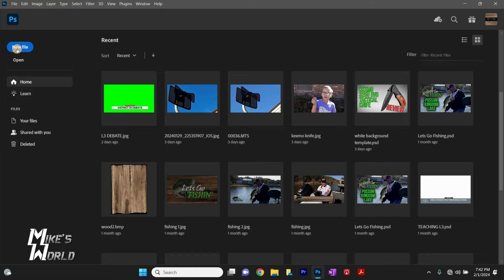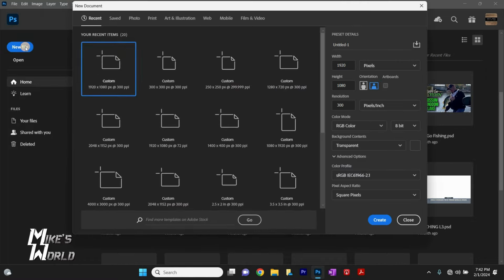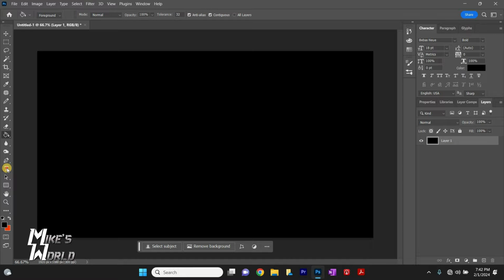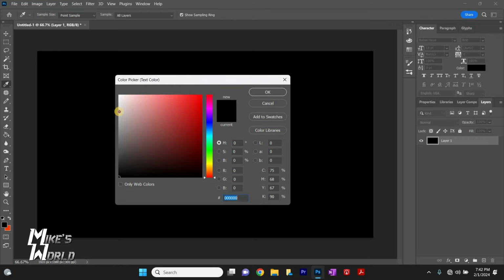Okay, so the first thing we need to do is have Photoshop. We want to create a new file in Photoshop, 1920 by 1080, 300 pixels per inch, RGB, transparent background, and click Create. Once we have a transparent background, I'm just going to fill the background with a color just so I can see my typing, because I want to create a white or off-white text. Now I'm going to select text. We'll center it. I have what I want as far as the font. We will do an off-white, and once I get the color, I'll click OK.